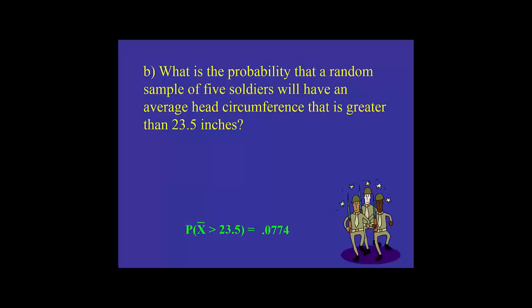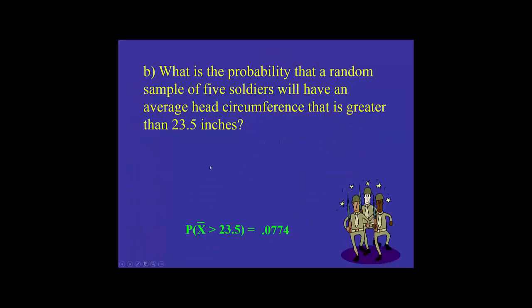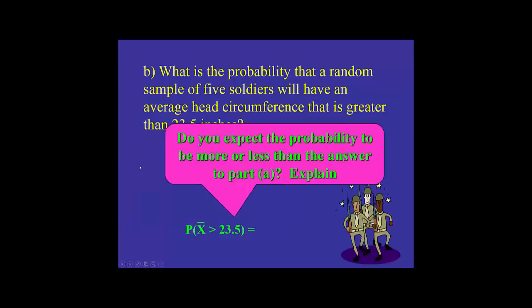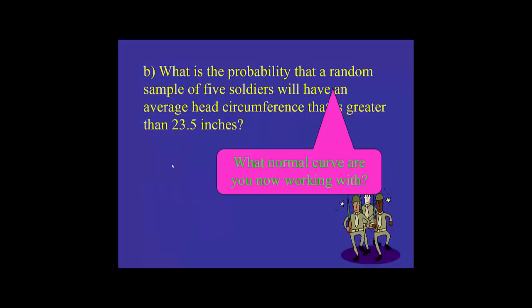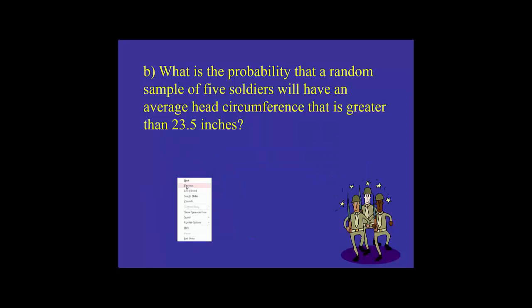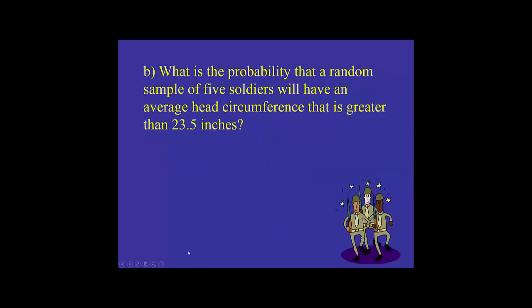So you've got to think, why? Why is the probability a smaller number? Well, if the likelihood of one guy having a huge head is 26%, what's the likelihood that I can have 5 guys with huge heads?